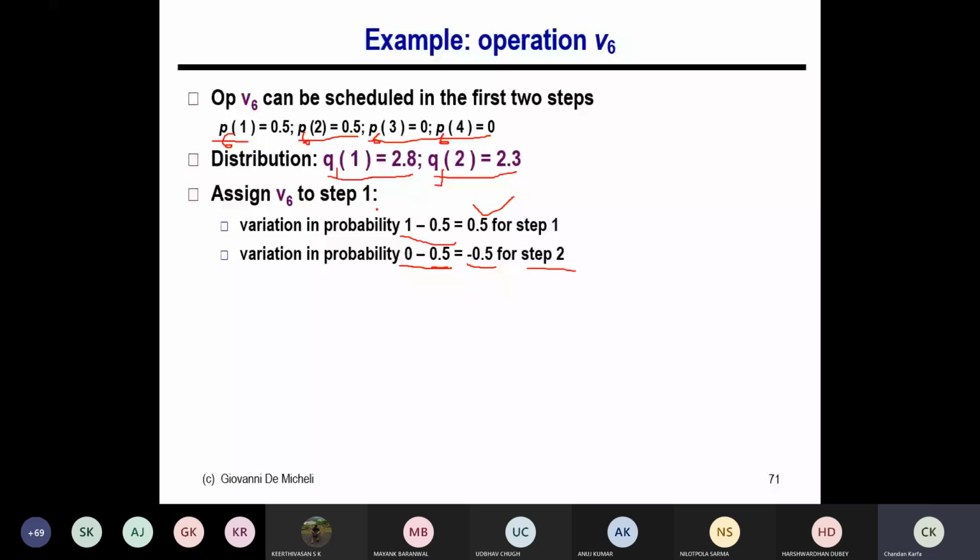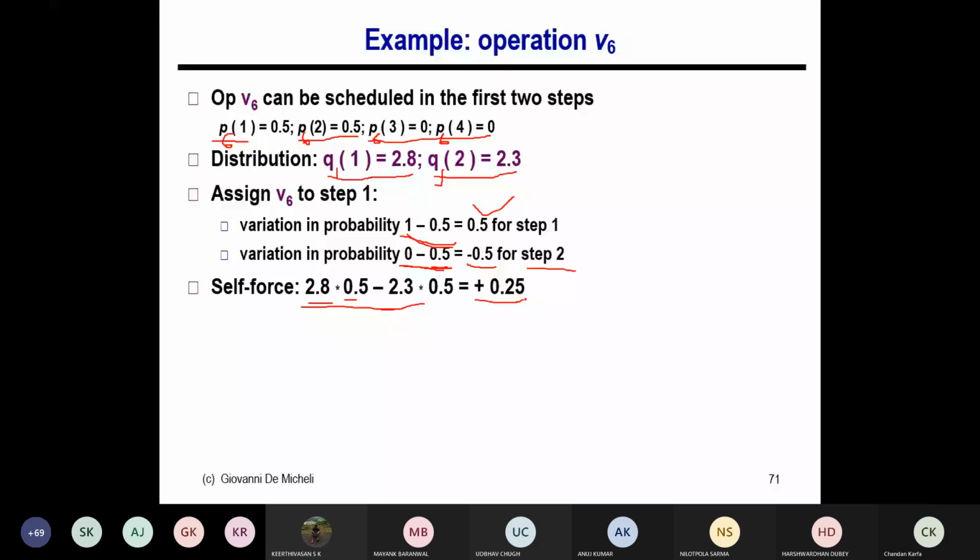Then what is the self force? In timestamp 1, the distribution is 2.8 into the variation in probability, which is 0.5, minus 2.3 into 0.5. So this is the force, right? If I schedule operation 6 in timestamp 1, the self force is some 0.25.